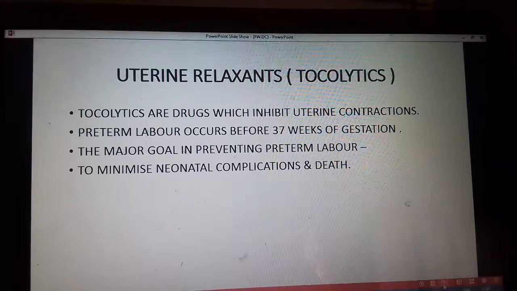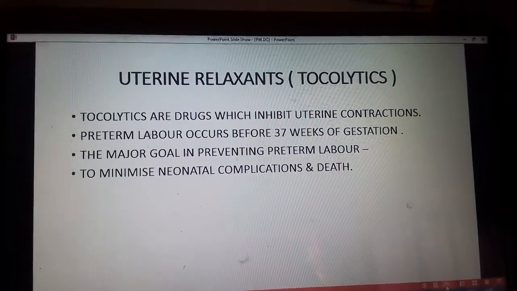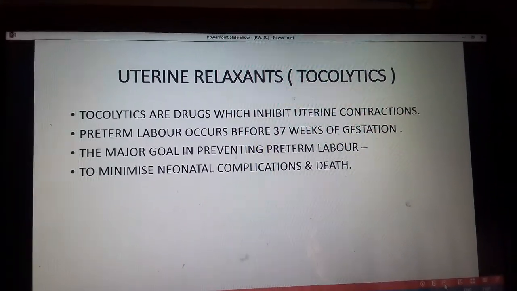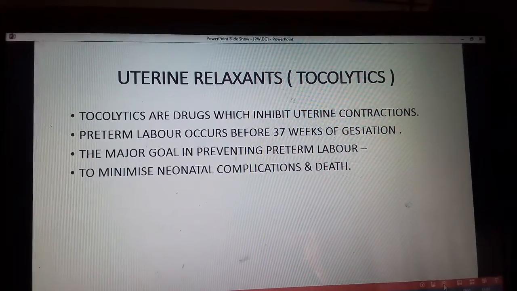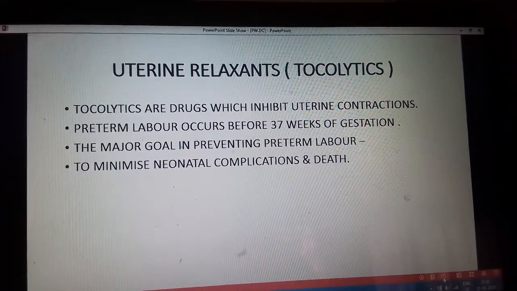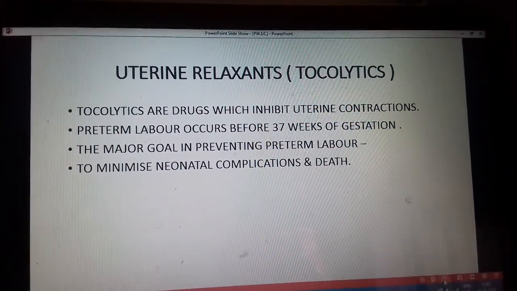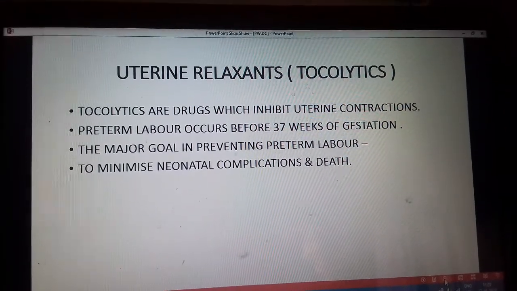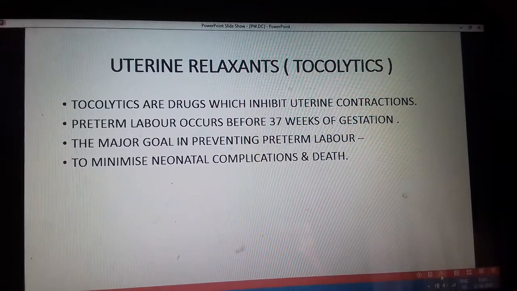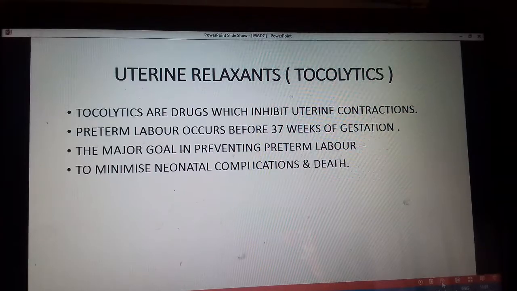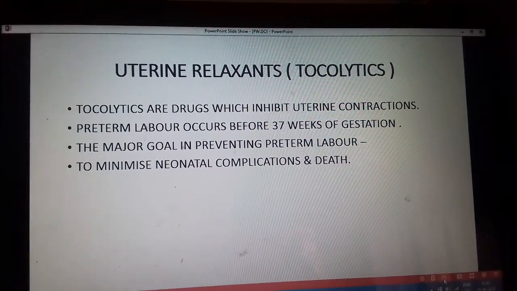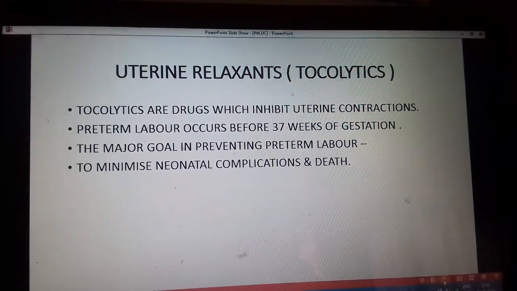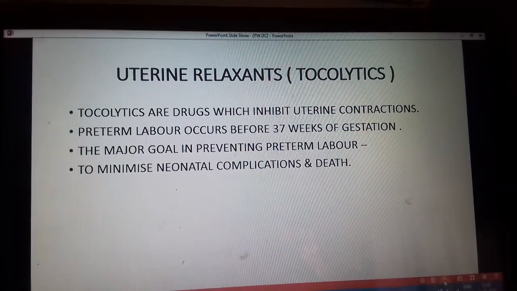Now let us see something about preterm labor. Preterm labor is a condition which occurs before 37 weeks of gestation. So when the labor is starting before 37 weeks of gestation, it is known as preterm labor. Now we have to prevent the preterm labor because the fetus is not matured, the lungs are not matured.